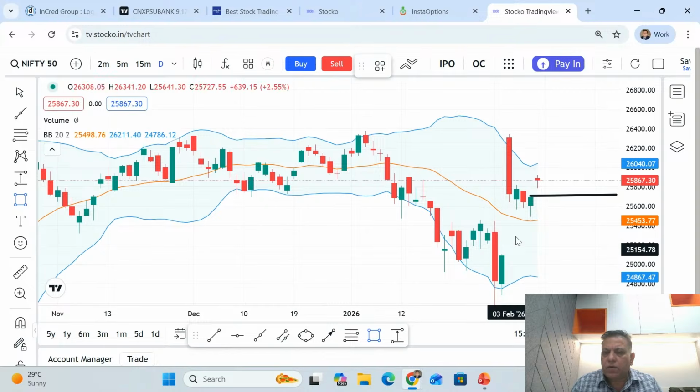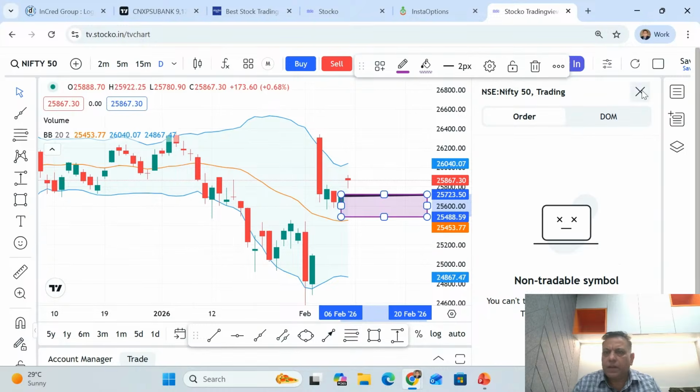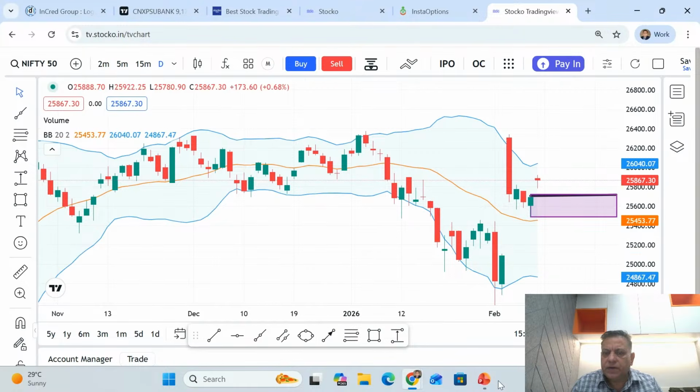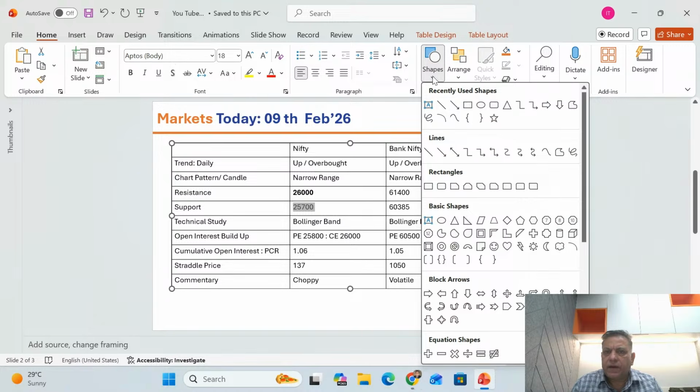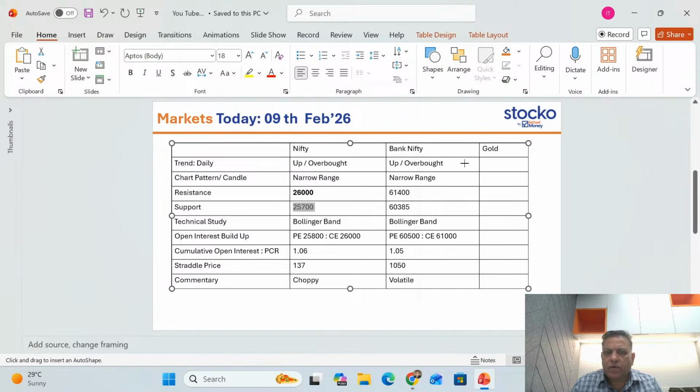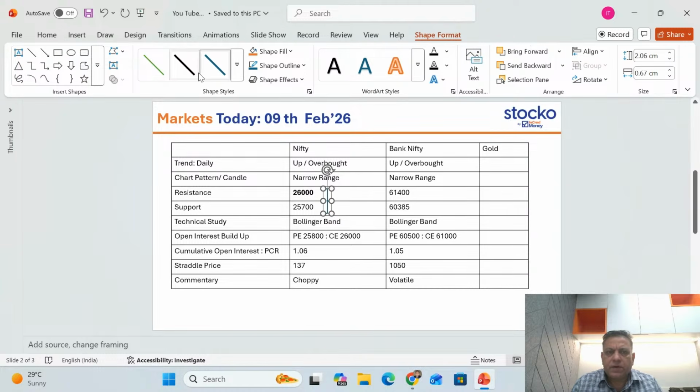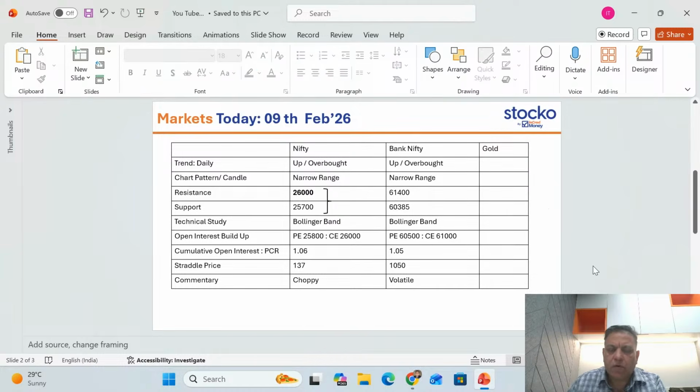And if I want to mark a zone for my short-term trading, I take this entire gap and create a zone. This is going to be my support zone. So as far as the market is concerned, it's very clear that for a day it's very defined in a range. The range is very clear, based on today's gap up, which is yesterday's high, and the upper Bollinger Band. So this is going to be the range for tomorrow, and traders can plan their trades in between.